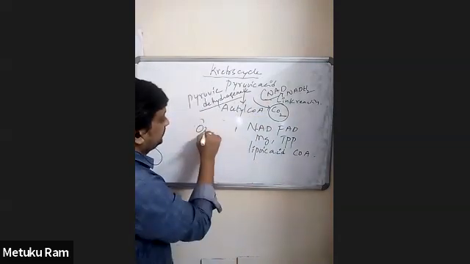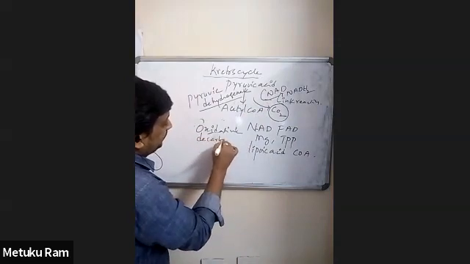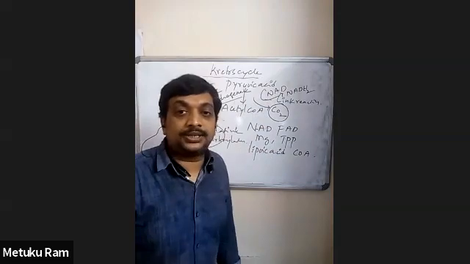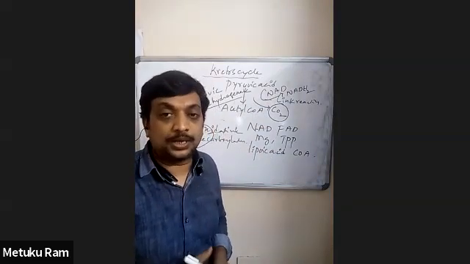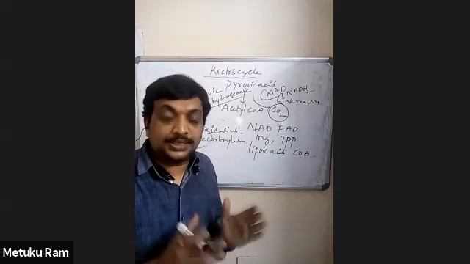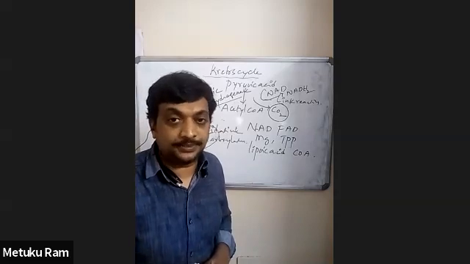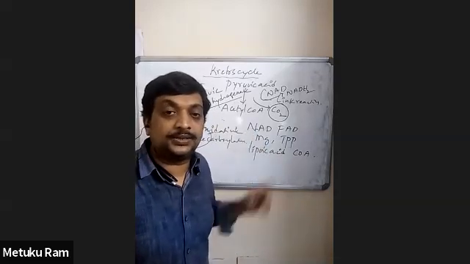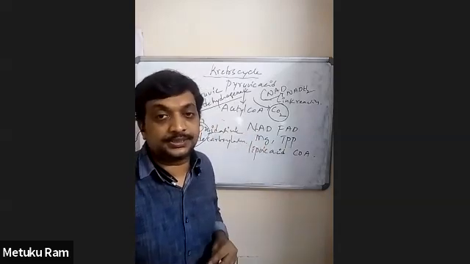The product of the link reaction, acetyl CoA, is a 2-carbon compound. This acetyl CoA now enters the pathway called the Krebs cycle. An important enzyme in the conversion of pyruvic acid into acetyl CoA is pyruvic dehydrogenase.